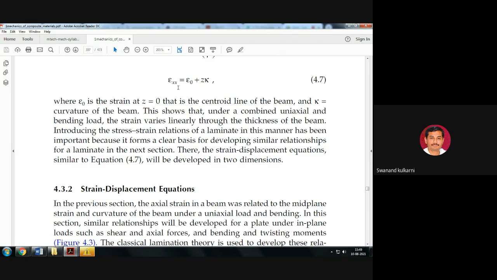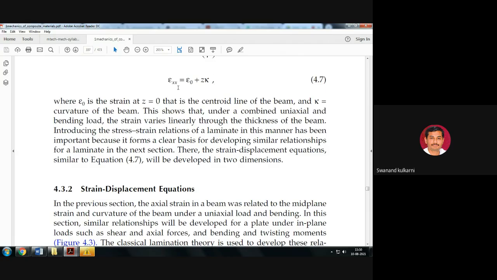So as the distance from the neutral axis increases, strain starts to increase. When the distance from the neutral axis is 0, the bending strain is 0, because in bending the strain at the neutral axis is always 0, and at the top and bottom layers it increases a lot with curvature.